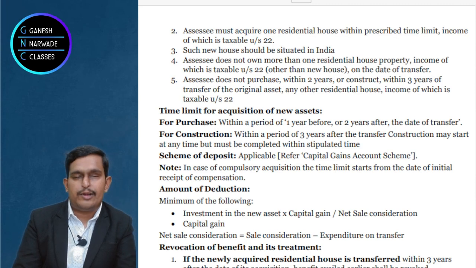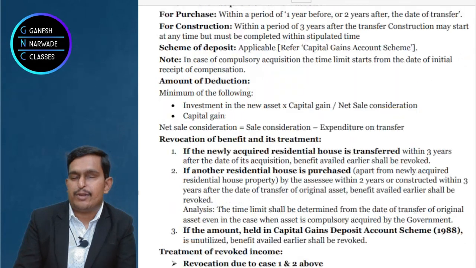This amount whatever you get, or second point, long term capital gain, whichever is lower, you can claim it as exemption, right? Formula is very clear. Least of the following two you can claim exemption deduction under 54.